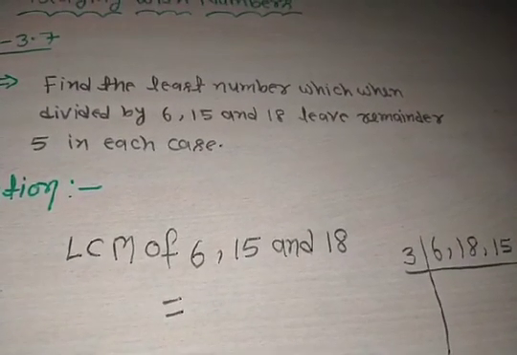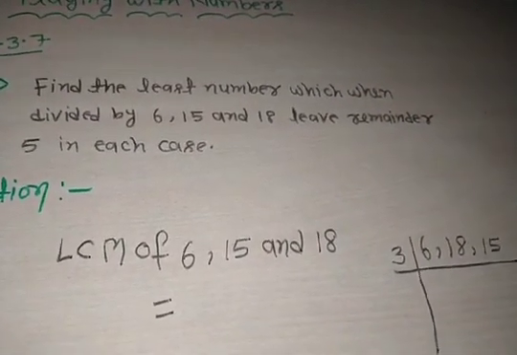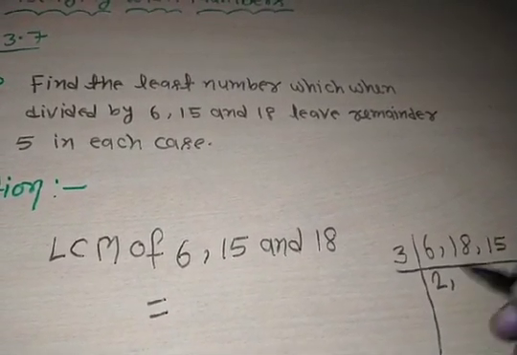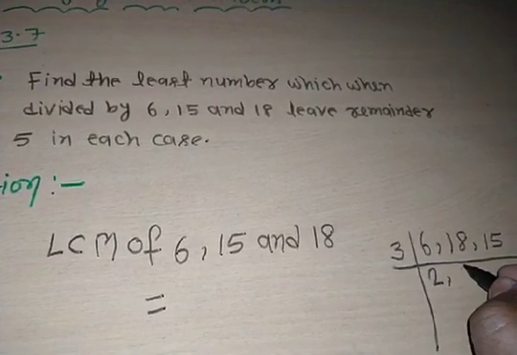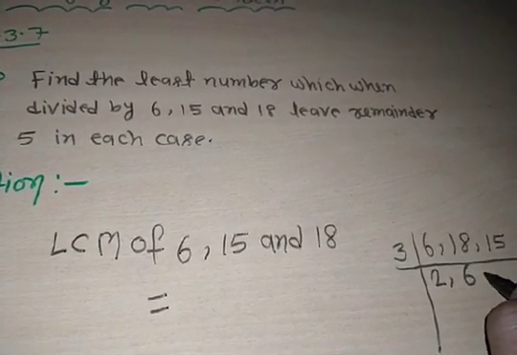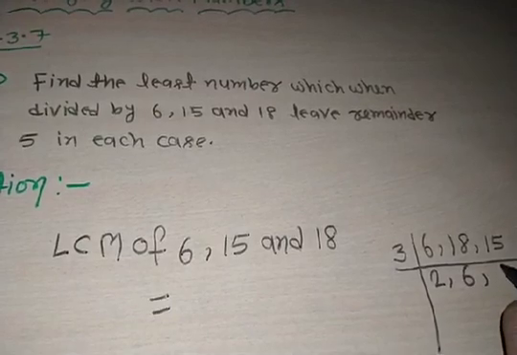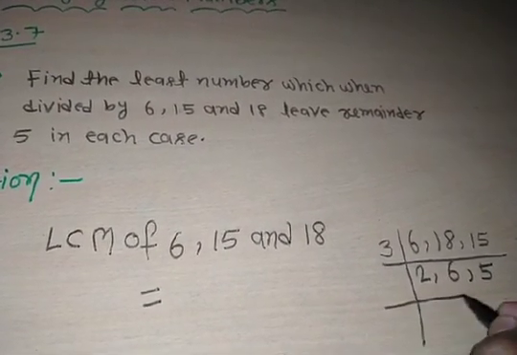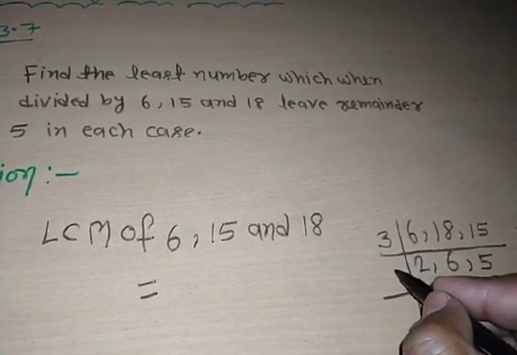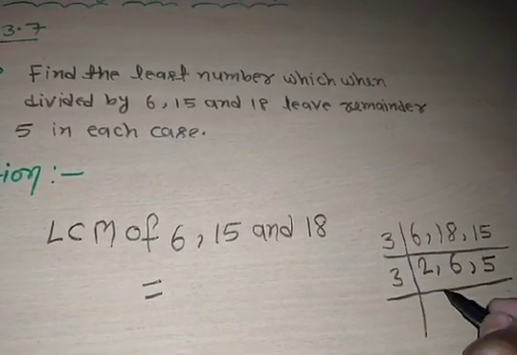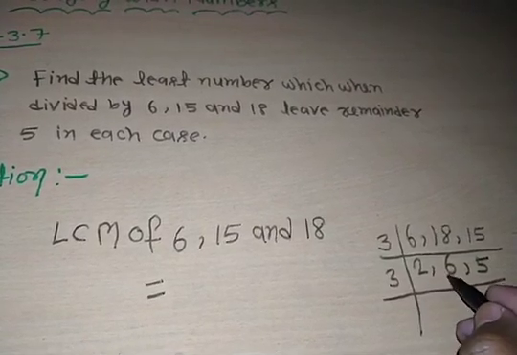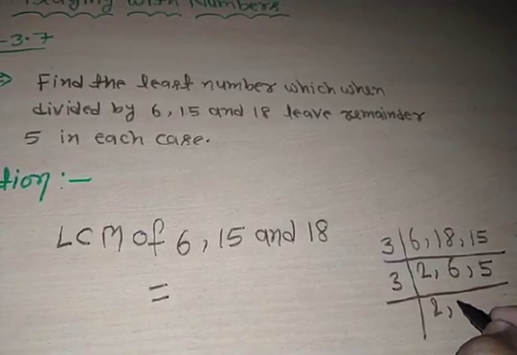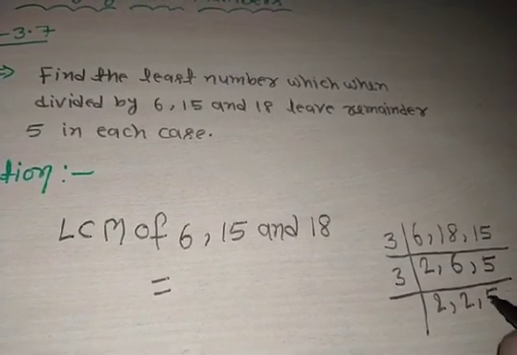3 divides 6, 2 times, and 18, 6 times 3 are 18, and 5 times. Also we take 3. We write 2 as it is. 3 times 2 are 6, and 5.